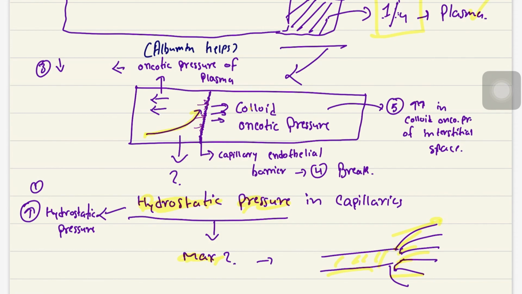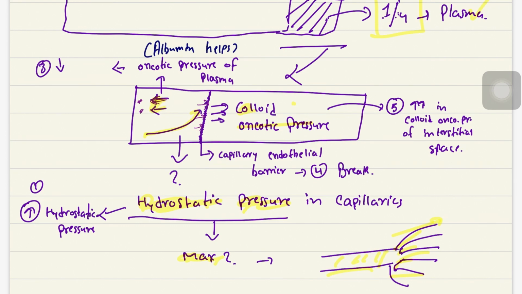One is the colloid oncotic pressure. This colloid oncotic pressure is there because of the protein present in the interstitial fluid. It is also present in the plasma. The proteins present in the plasma attract the fluid towards them. I hope you can see this marking.